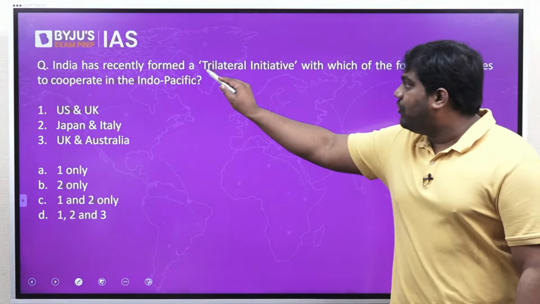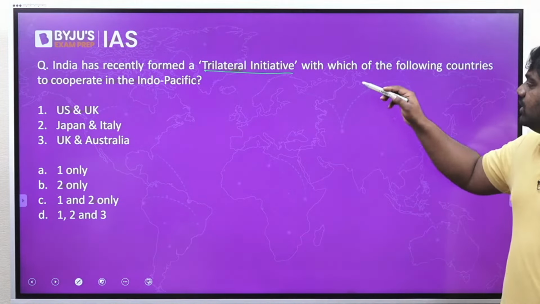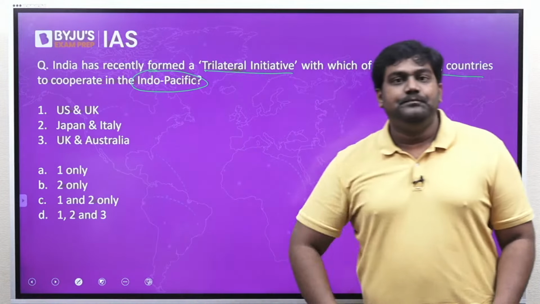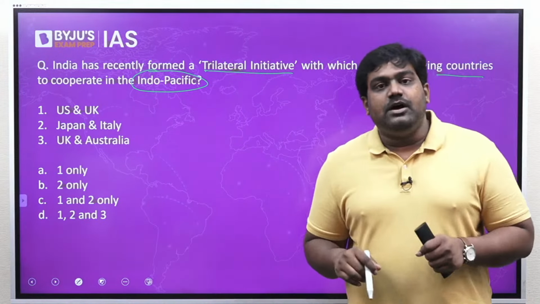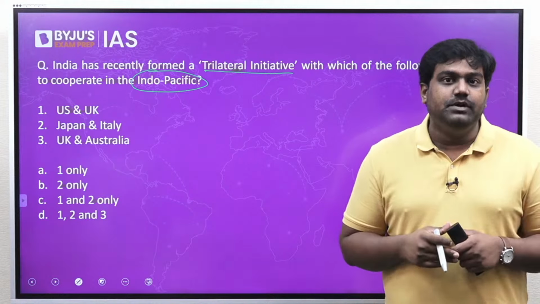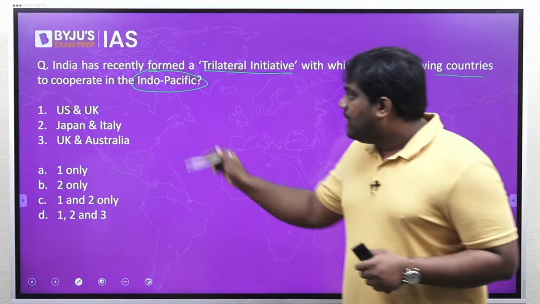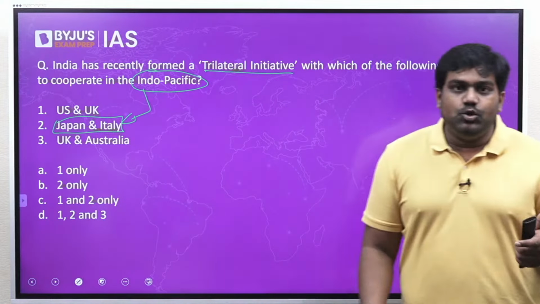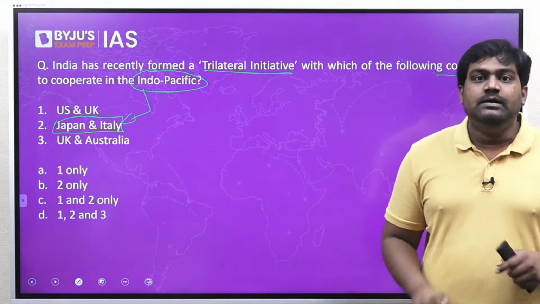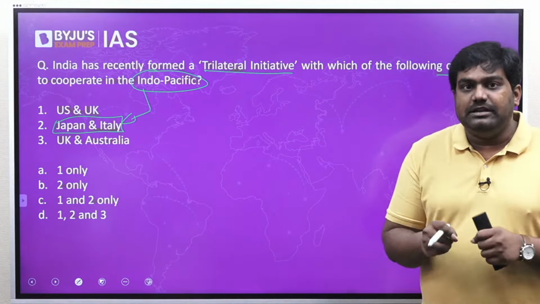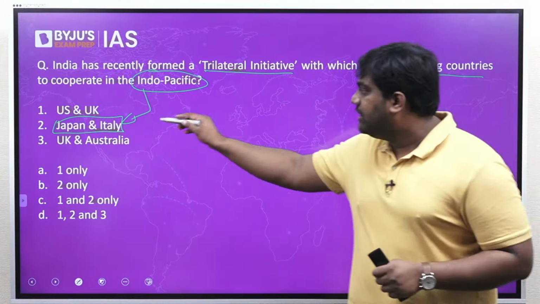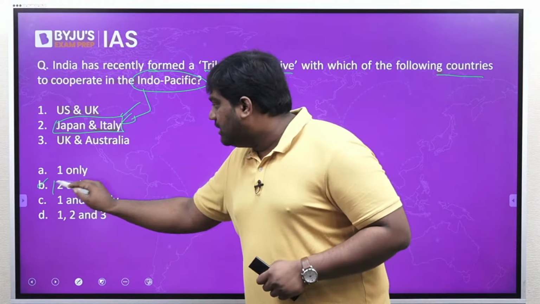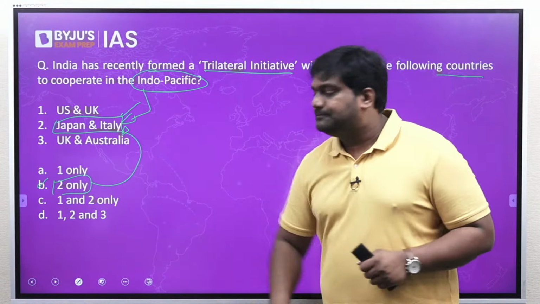India has recently formed a trilateral initiative with which of the following countries to cooperate in the Indo-Pacific? Last year, India announced the launch of a trilateral initiative with few countries, and this was with Japan and Italy. It's not with US and UK, it's not with UK and Australia, but last year we announced a new trilateral initiative focused on maritime security with Japan and Italy. So option B, 2 only, is the correct answer.